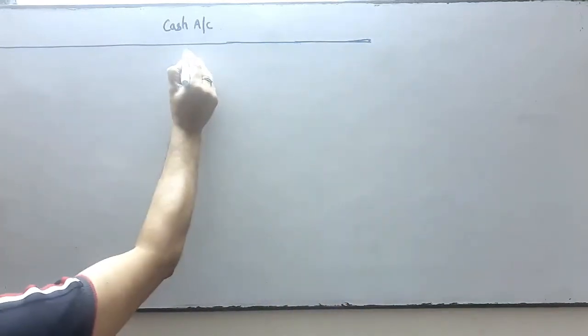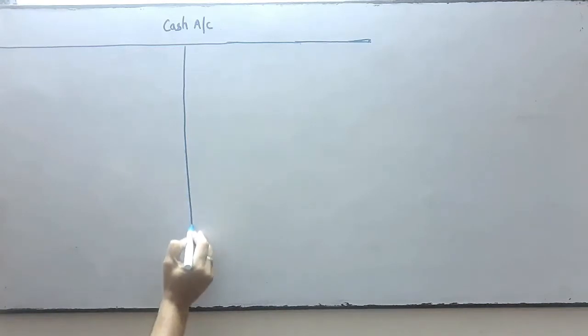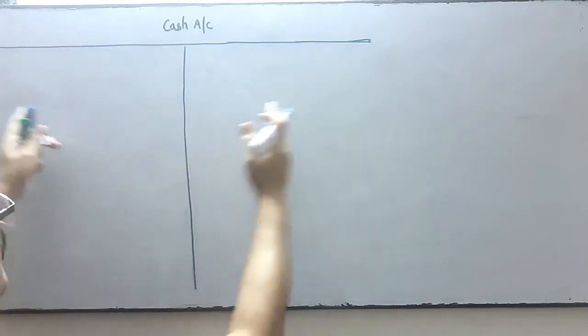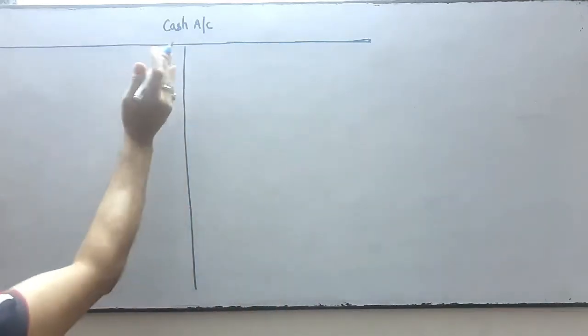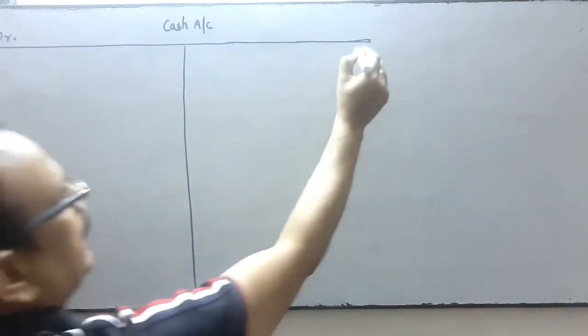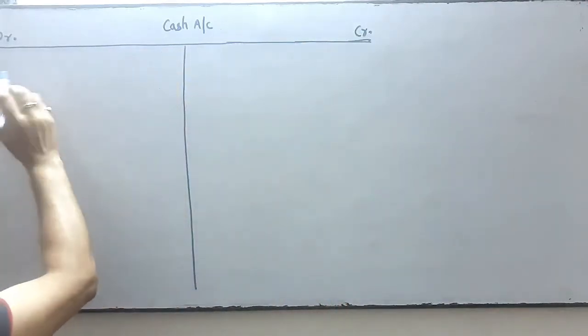So a ledger is prepared in a T-shape form. In the middle we divide the line and divide this space. This side is your debit side, and this side is your credit side. Now come to the debit side first.